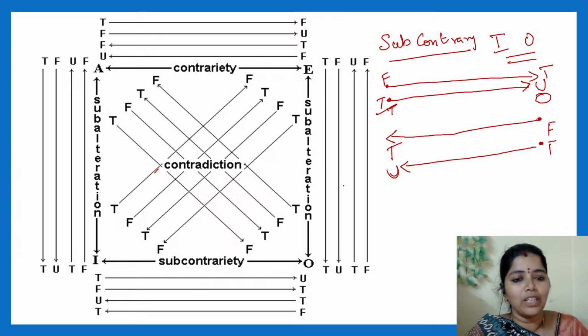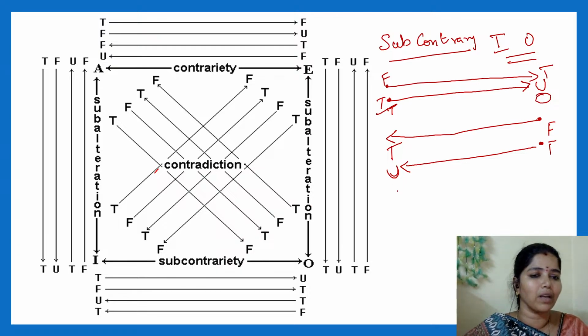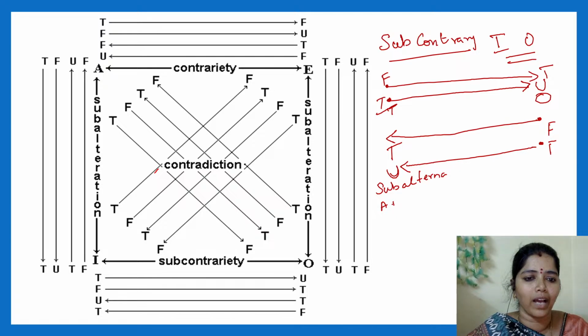So, subaltern is easy. Whenever it is true, this will be true. Whenever it is false, this will be false. False to undetermined, true to undetermined. That's all. I hope easy to remember. When I go to subaltern, this is between A type and I type, E type and O type.